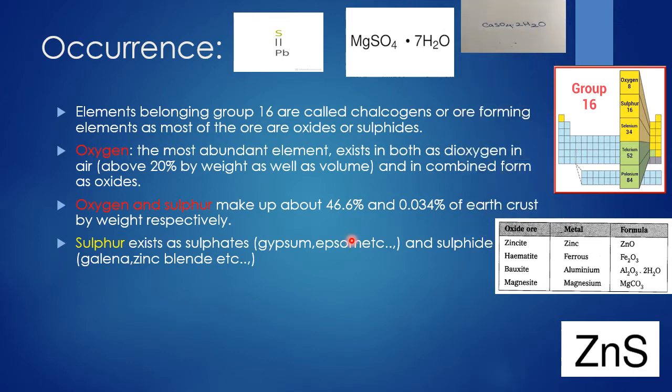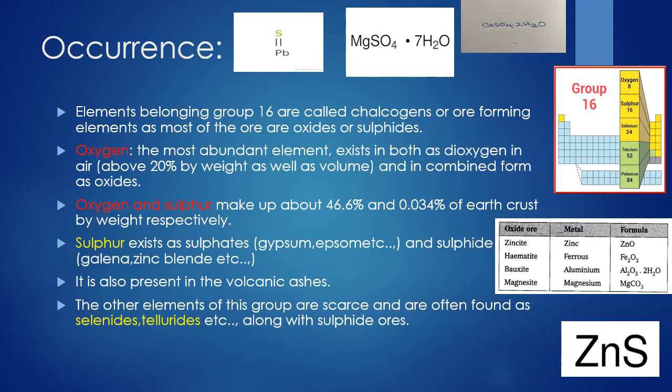The formula of gypsum is CaSO4.2H2O, and Epsom salt's formula is MgSO4.7H2O, where sulfur is one of the constituents. As well as that, it can exist as sulfide. This is sulfate, SO4, but as sulfide it can be galena, that is PbS, as well as zinc blende, that is ZnS. Next, it is also present in volcanic ashes, which mainly contain sulfur.